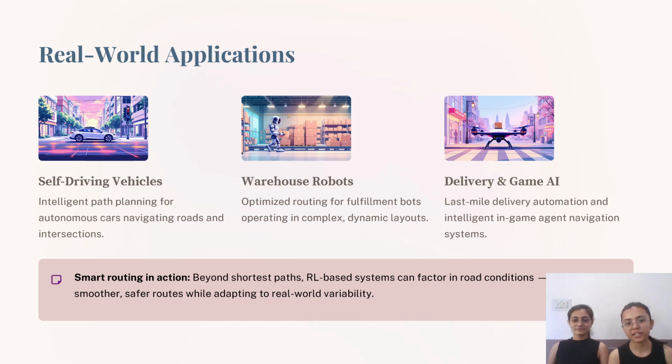Some real-world applications are self-driving vehicles, warehouse automation robots, delivery and service robots, and robotic simulation. This technology is used by companies like Ather Energy, which focuses on road condition monitoring. This system can detect potholes and road hazards using sensors and data mapping.